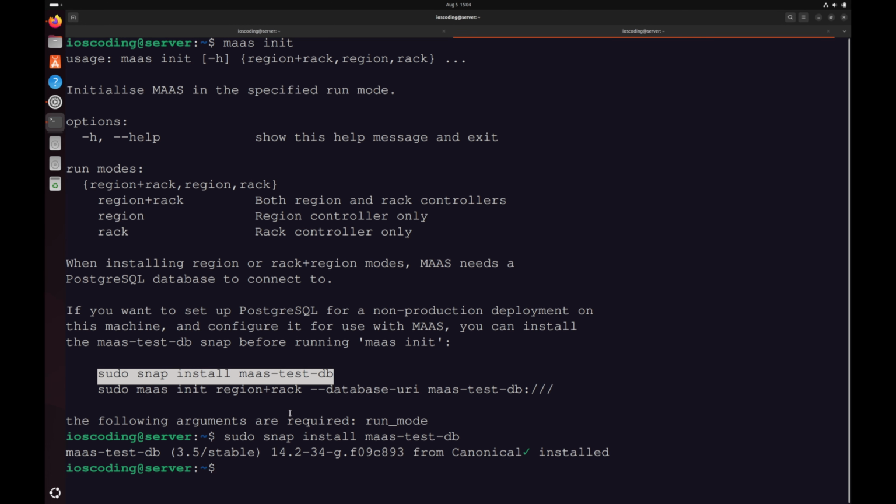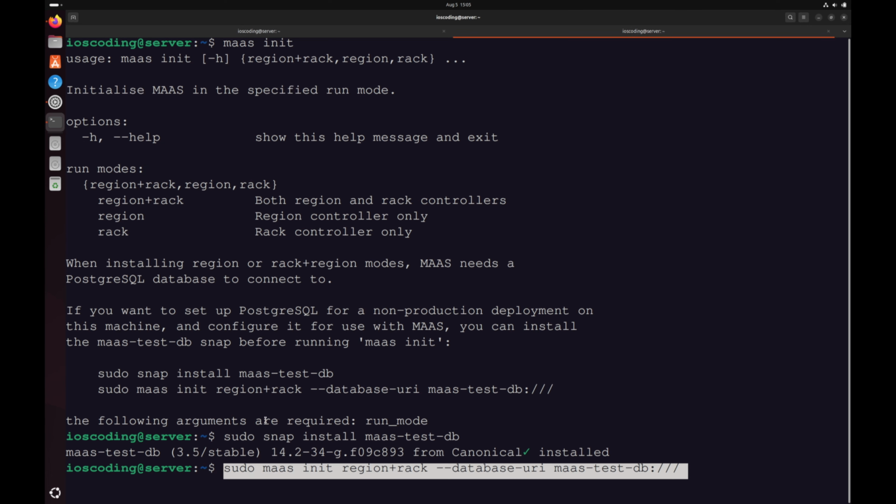Just to recap, what we have done so far is we installed the MAAS packages, we installed the PostgreSQL database, and we installed a test database so we don't have to create the tables manually. Now we have everything, so we will initialize our MAAS with the region and rack controller, which will be talking to our test database. You can run sudo maas init region+rack, which will initiate the region and the rack controllers, and the database URI, that's where MAAS will store the information about images or discovered servers.